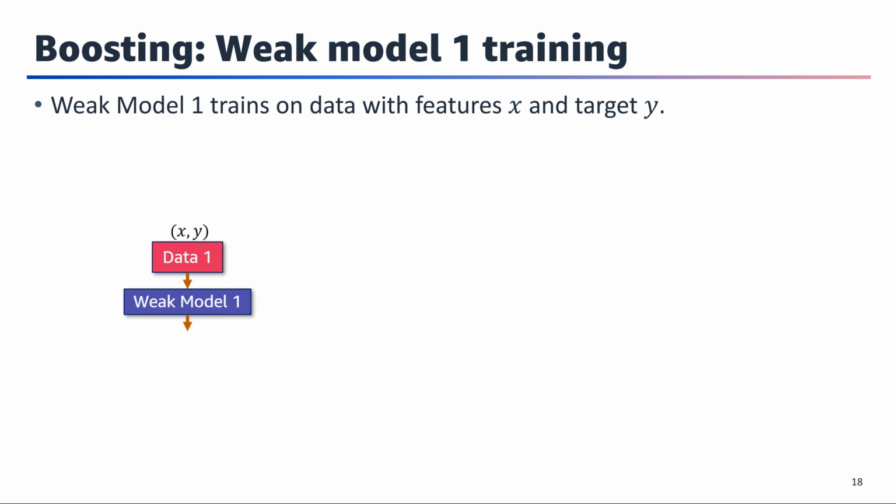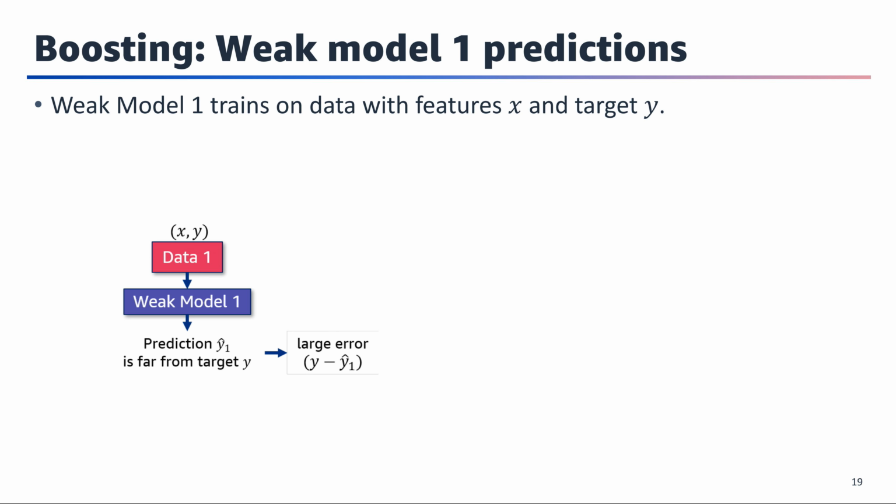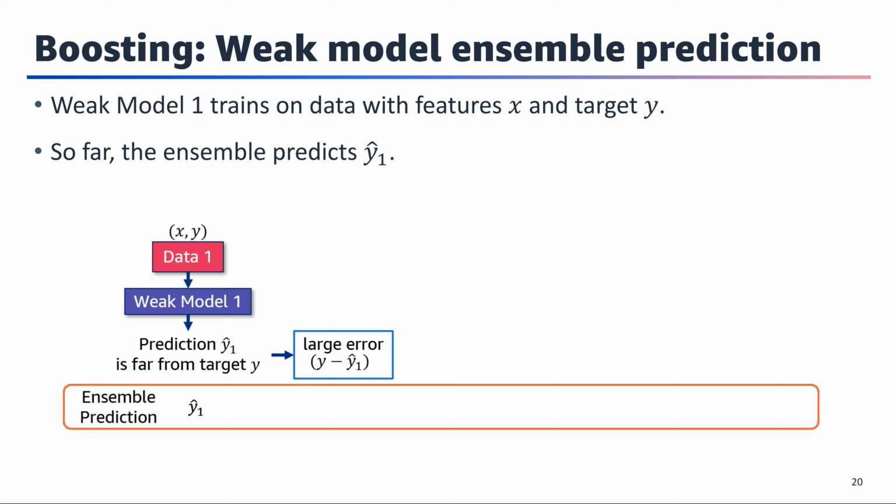Consider an example where the first weak learner, weak model 1, trains on the given dataset, data 1, with features X and target Y. Next, weak model 1 is used to make prediction Y hat 1, which is far from target Y. The large difference between Y and Y hat 1 indicates a large error, which will need to be addressed. For this ensemble, you need to keep track of the ensemble prediction, for now Y hat 1, because that's what weak model 1 gave.